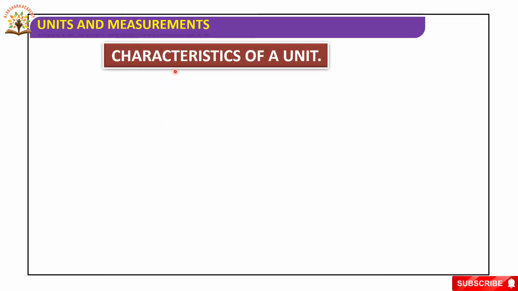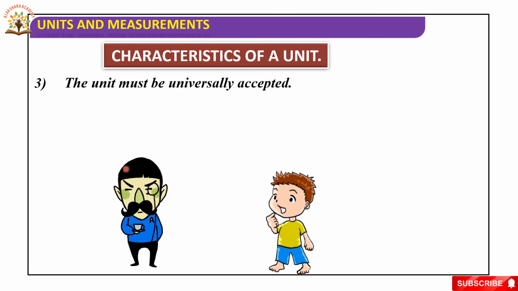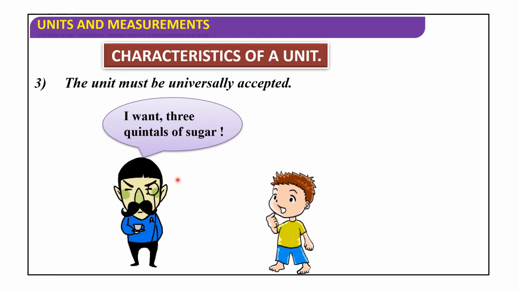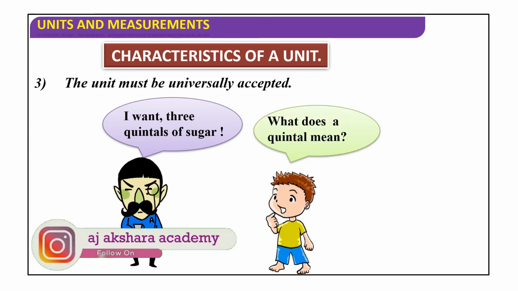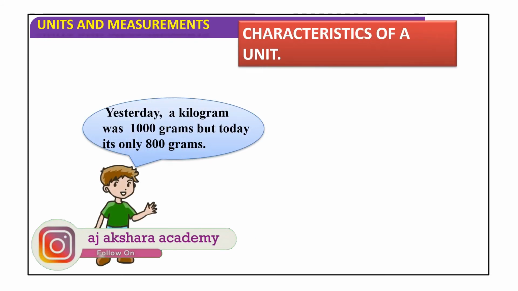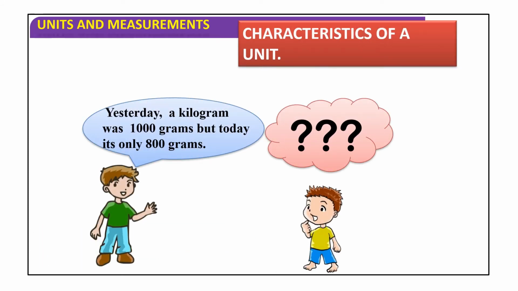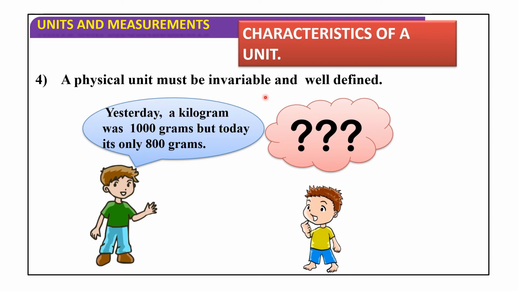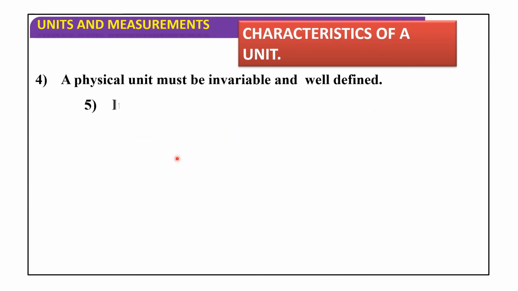The unit must be universally accepted. Here the person is asking for 3 quintals of sugar. What does a quintal mean? Now the fourth one: yesterday a kilogram was 1000 grams, but today it's only 800 grams. How? A physical unit must be invariable and well defined. So it should not be variable.